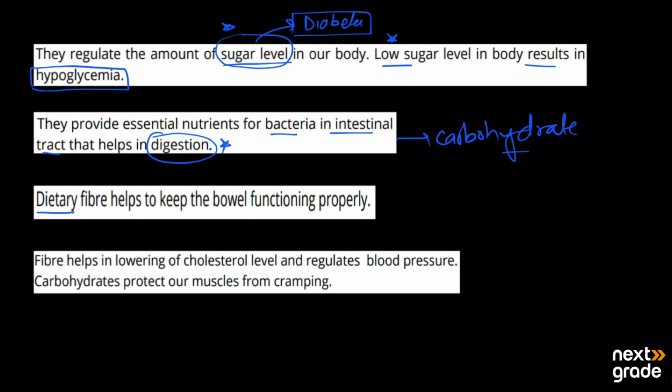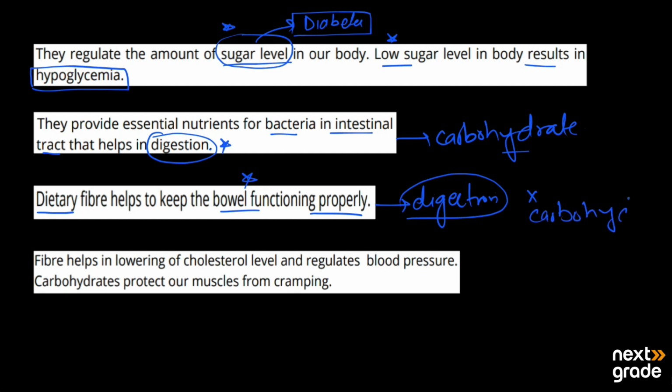Third one, it is dietary fiber. It helps to keep the bowel functioning properly. As it has a function in digestion, it helps the bowel function properly. This means it will not cause constipation or diarrhea. So for proper functioning, we need carbohydrates in an adequate amount.